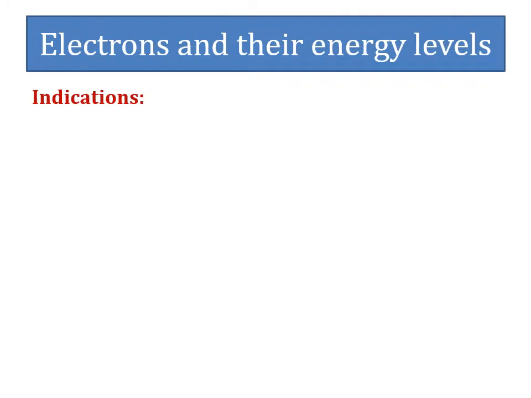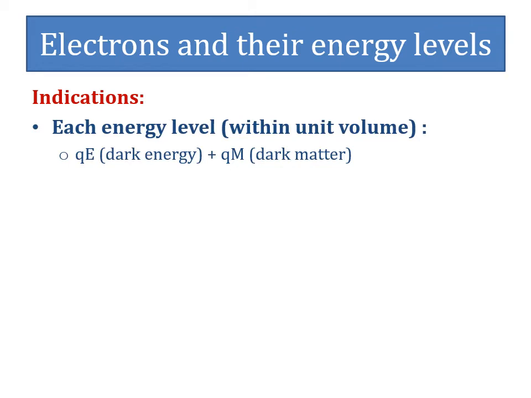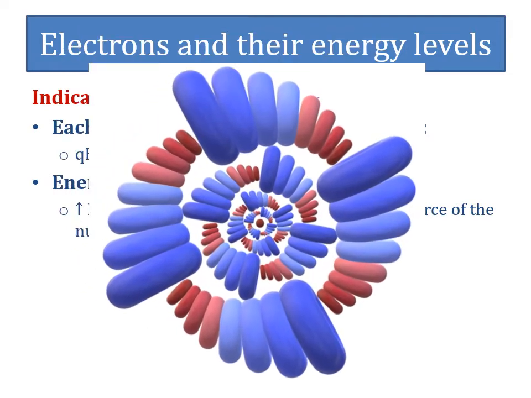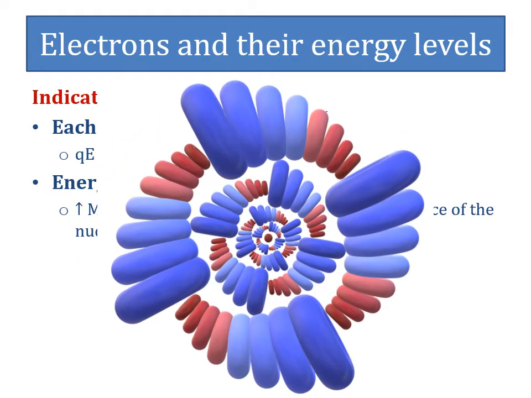From the experimental facts about electrons and their energy levels, it can be indicated that each energy level of an electron possesses the definite quanta of energy in the form of dark energy, along with the definite quanta of mass in the form of dark matter within its unit volume. The energy level proximal to the nucleus certainly possesses quanta of mass in very high mass density as compared to the energy level far from the nucleus.